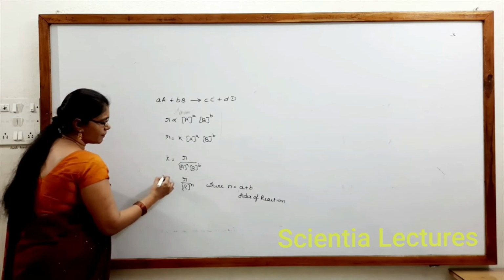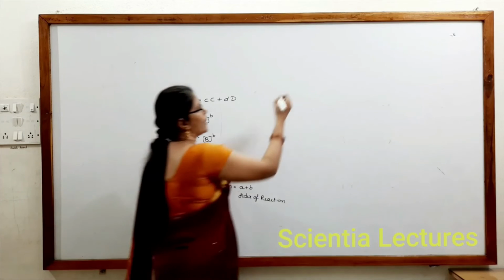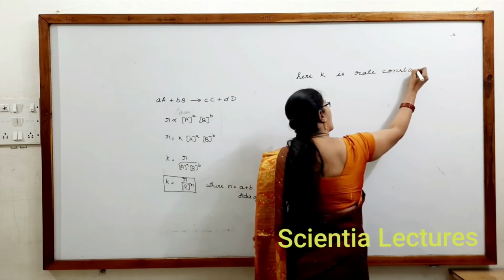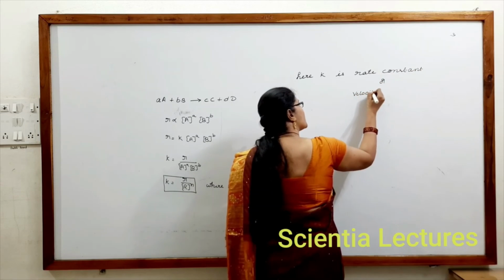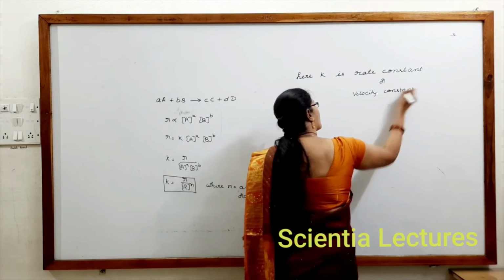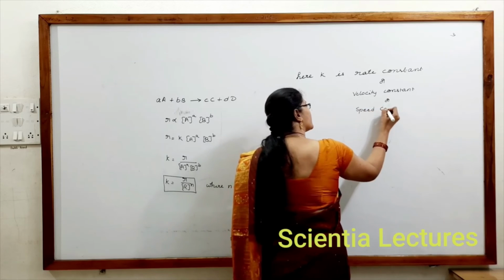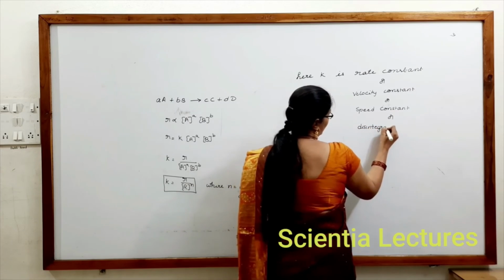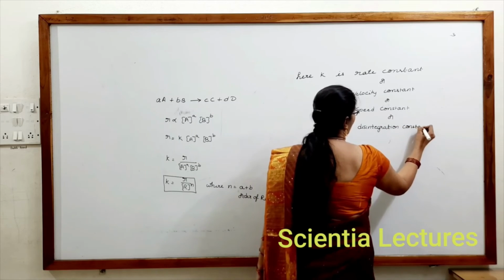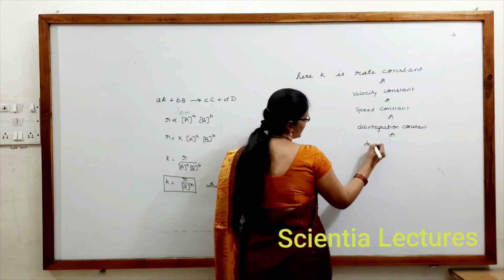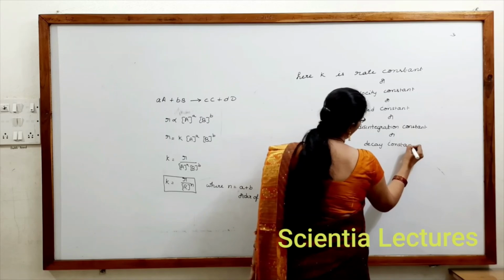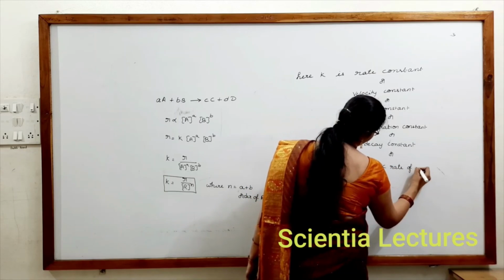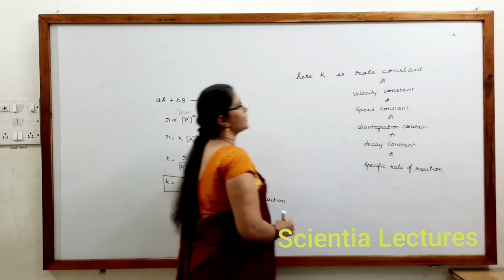Here K is called the rate constant, or velocity constant, or speed constant, or disintegration constant. It has different terms in different kinds of reactions, taking the name according to the kind of reaction. Or it is called decay constant, or it is also called the specific rate of reaction.